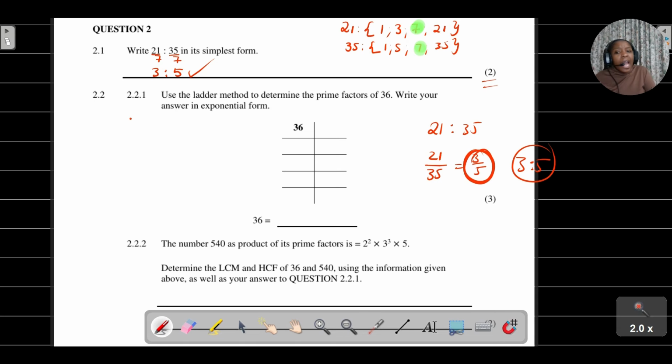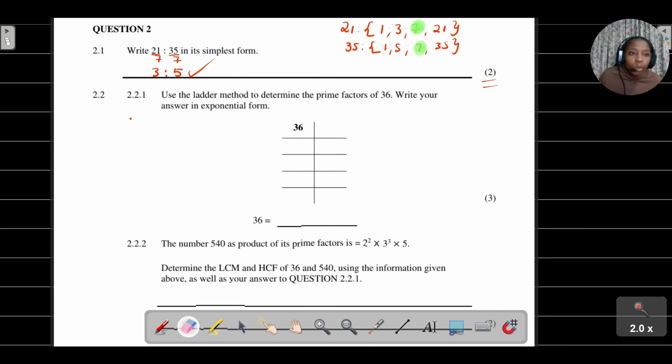Okay, so here I'd rather prefer that we just use our calculator to get that final answer, because it's just for 2 marks. You don't want to be spending too much of your time finding the factors of 21 and 35, then finding the highest common factor, then dividing. It's going to take forever because it's for 2 marks.